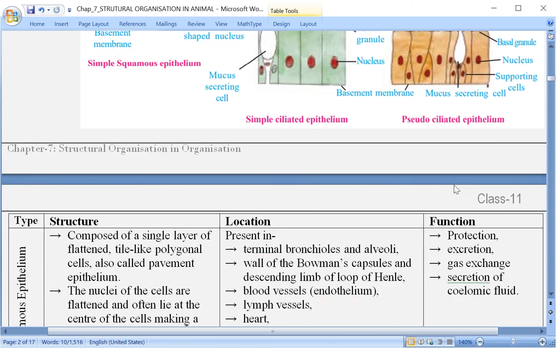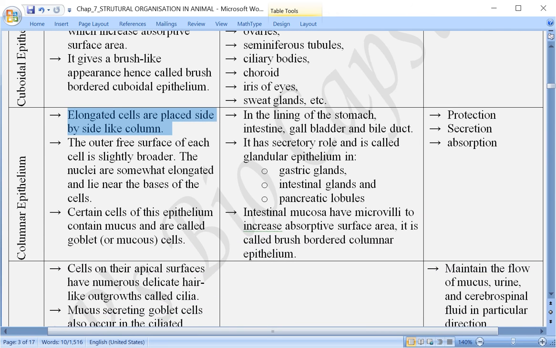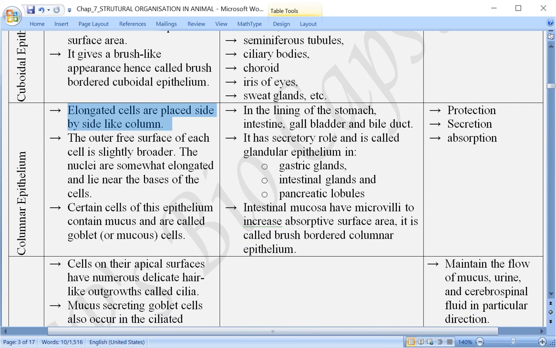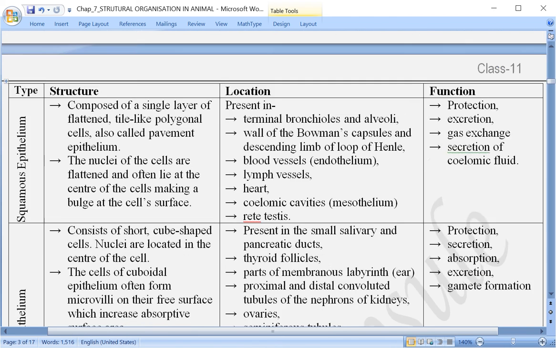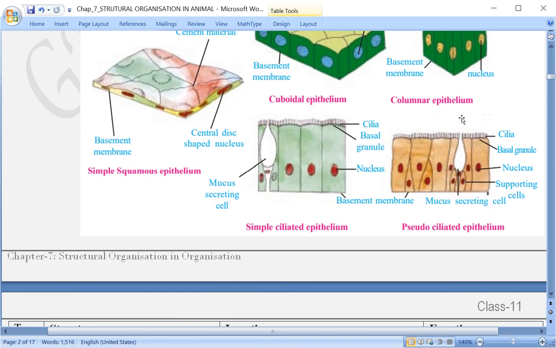So what happens in this case? The cells are elongated, and they are placed side by side like a column, almost pillar like. And on the outer surface, at the tip here in the figure, they are a little broader.